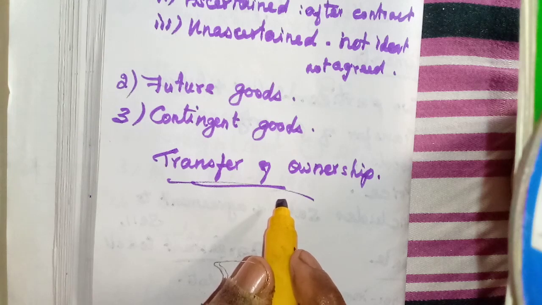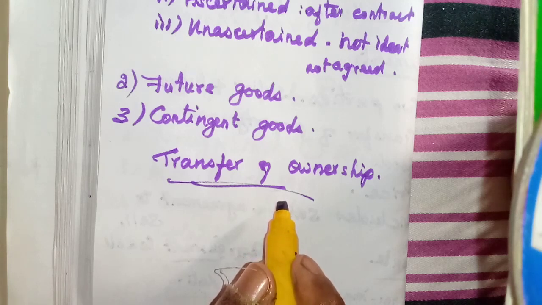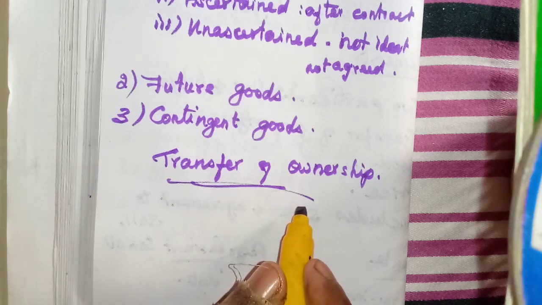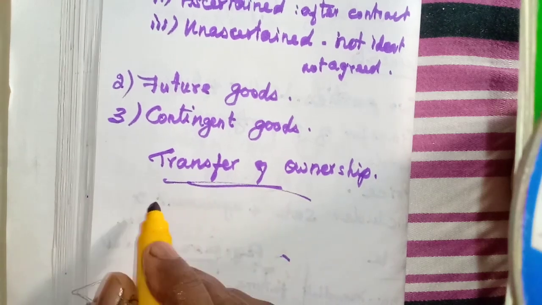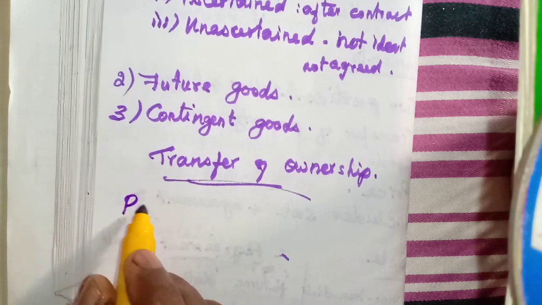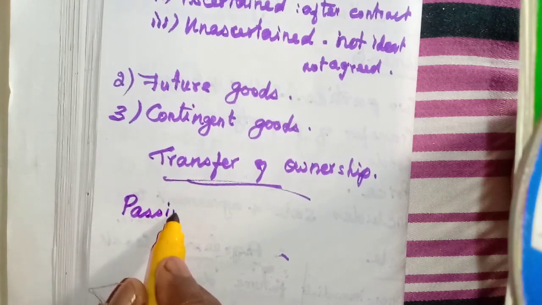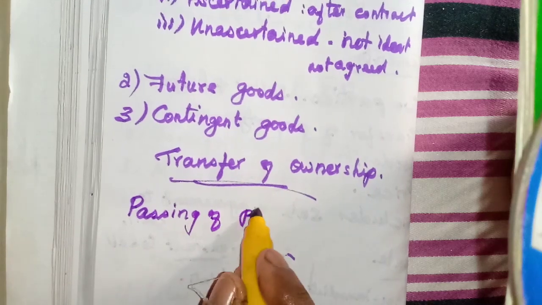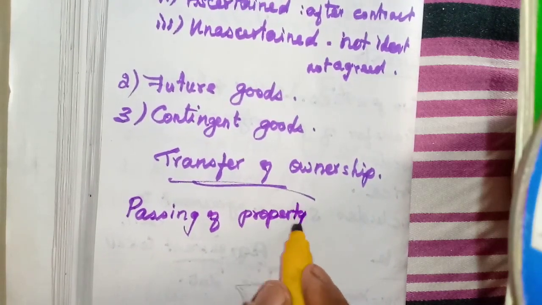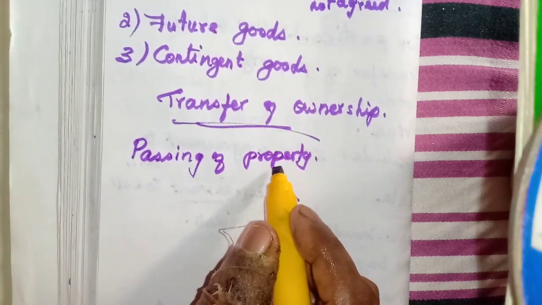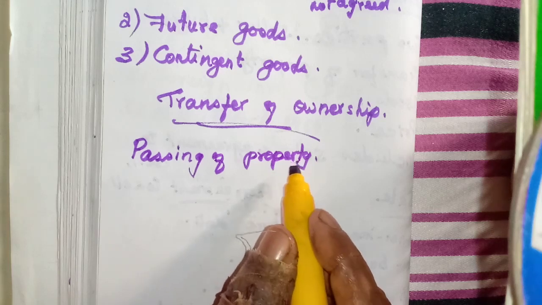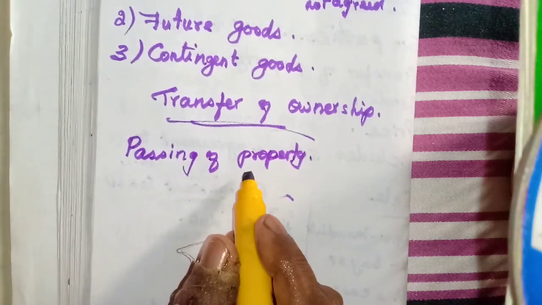When any sale takes place, the seller will sell the goods, the buyer is buying, and the ownership is transferred from the seller to the buyer immediately, isn't it? That is transfer of ownership. Or we can say, another heading they have given, passing of property. The same meaning only. When he will pass the property, that means when he will give the goods. Once we pay the price of the goods, the seller will pass the property to us, isn't it?